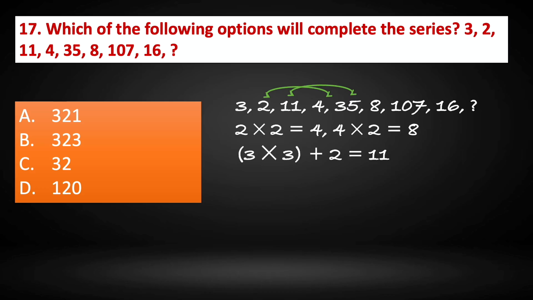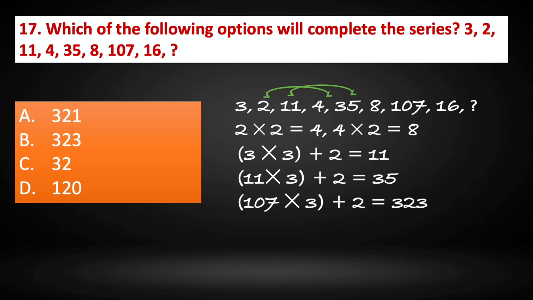2 2s are 4 and 4 2s are 8. Now we have 3 3s are 9 plus 2, that is 11. So that is how we get 11. 3 into 3 is 9 plus 2 is 11 and 11 into 3 is 33 plus 2 is 35. So everything is multiplied by 3 and then 2 is added to it. 11 multiplied by 3 plus 2 is 35. Similarly 35 multiplied by 3 plus 2 is 107. So it goes that way and then finally we have 107 into 3 plus 2 gives us 323. So the correct answer is option B, 323.